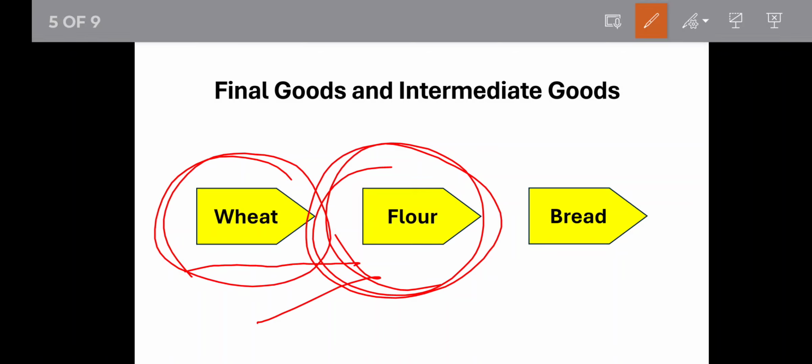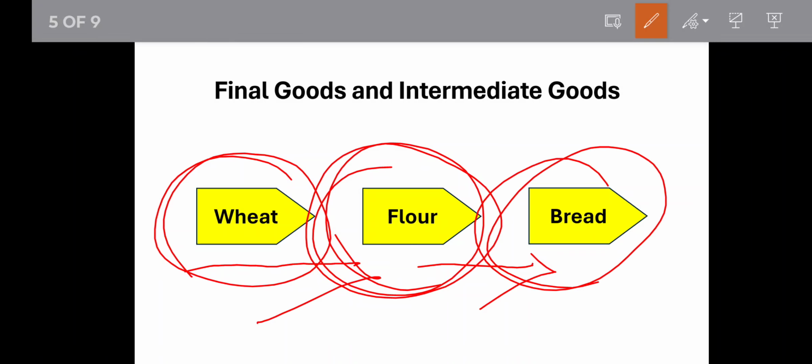Now wheat is not the final good, because with wheat we are making flour. So what is the final good now? Now flour is the final good. But a bread maker or a bakery is purchasing flour to make bread. So now flour is not a final good. It is an intermediate good, and the final good is bread.